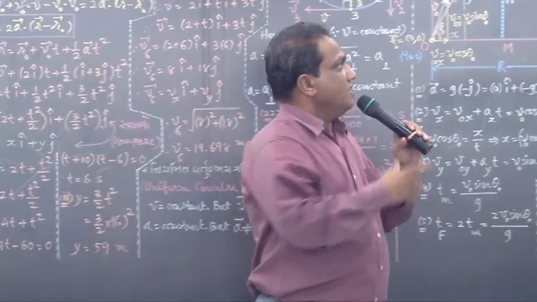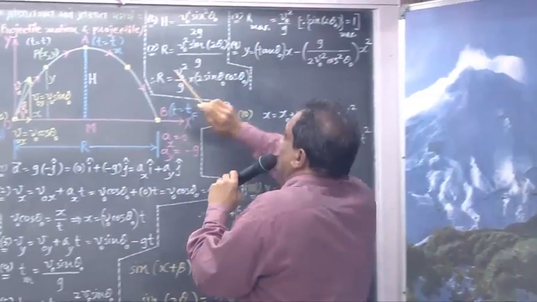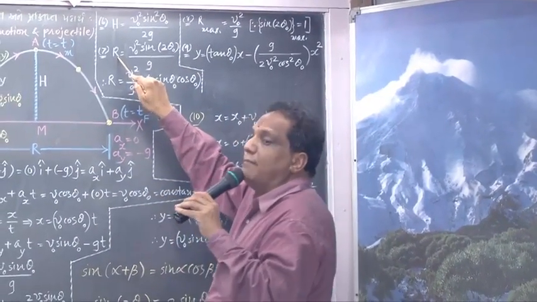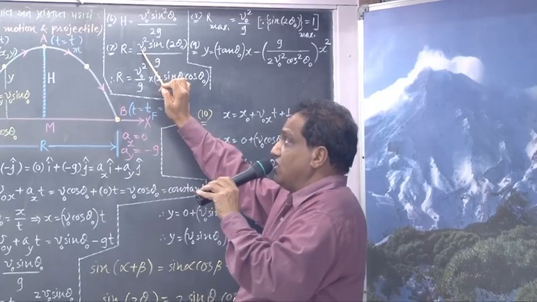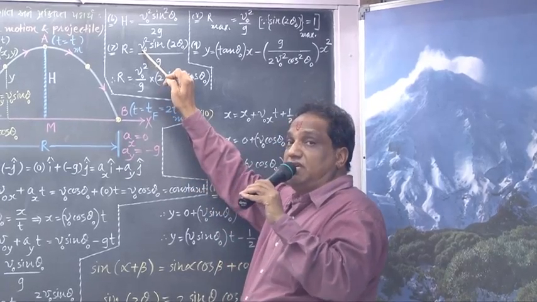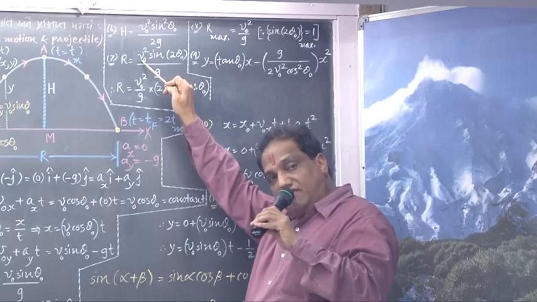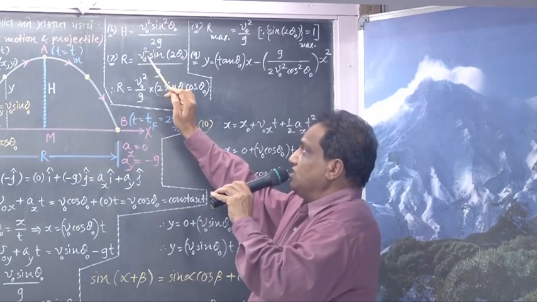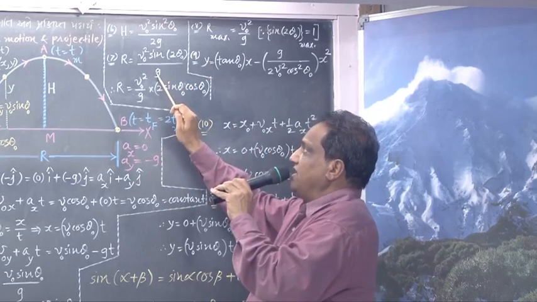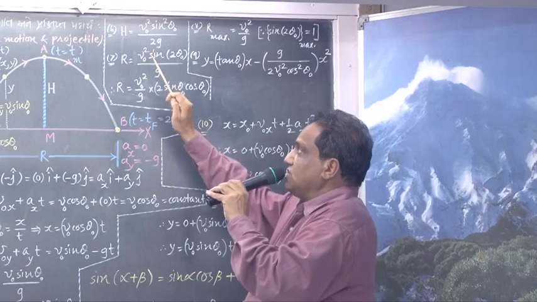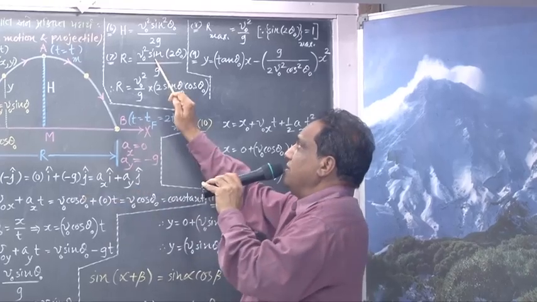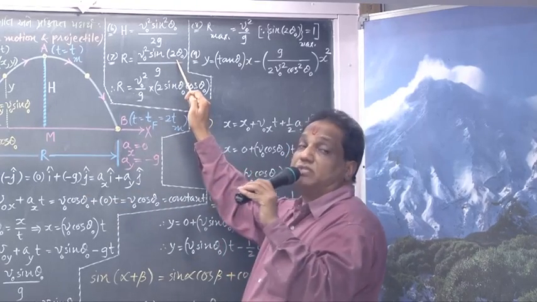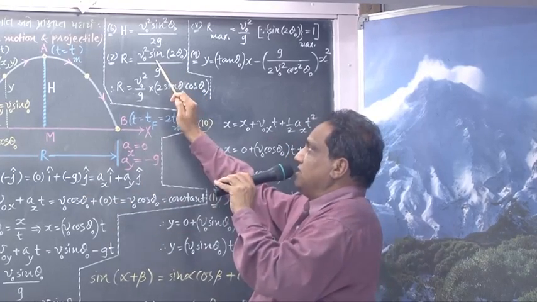I am showing you. Just look at this formula. You want this range to be maximum. But for a given player, whatever initial velocity he can give at maximum is constant. So this V0 is constant. At a given place, gravitational acceleration is constant. When these two are constant and yet you want this range to be maximum, the remaining part must be made maximum. Come on, maximize this function.